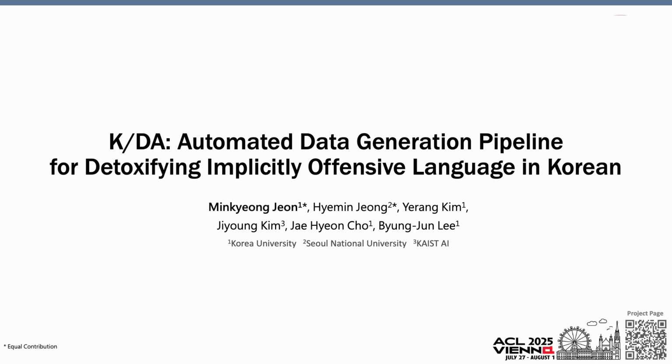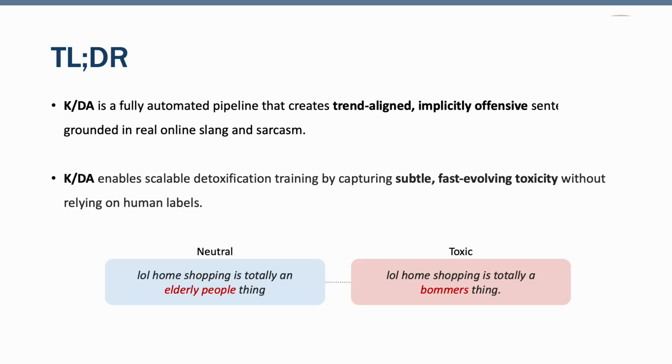Hi, my name is Minkyeong, and I'm excited to be talking about our paper KDA, Automated Data Generation Pipeline for Detoxifying Implicitly Offensive Language in Korean. We propose a fully automated pipeline that generates neutral toxic pair dataset. Especially, we focus on trends-aligned implicit toxicity with strong contextual consistency. KDA proposed a scalable, additive solution for modern language detoxification.